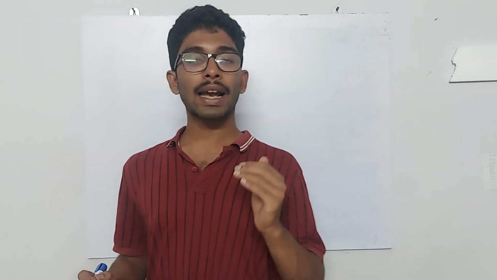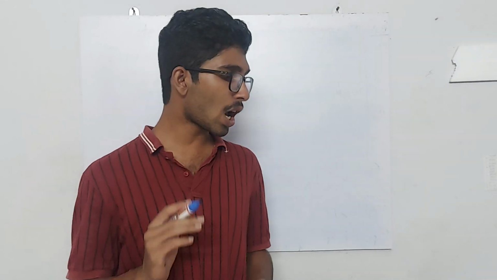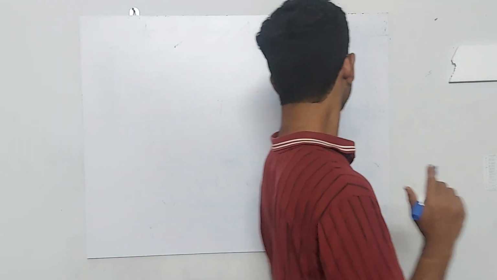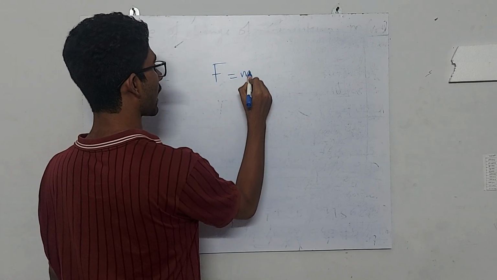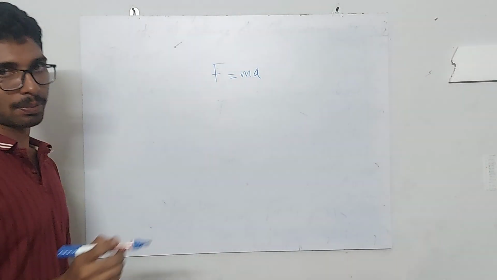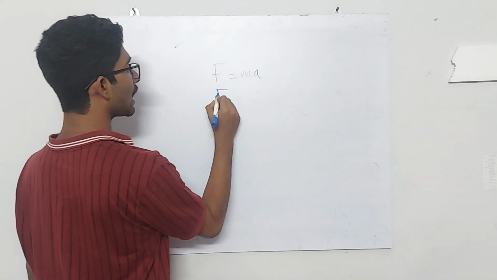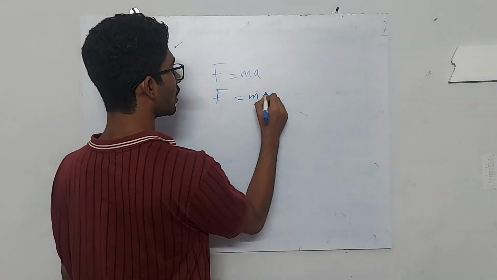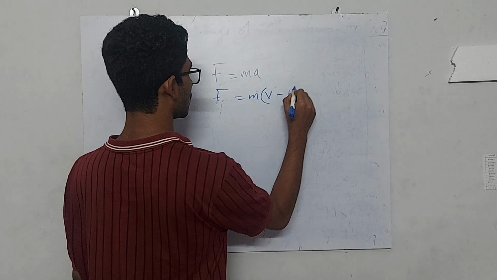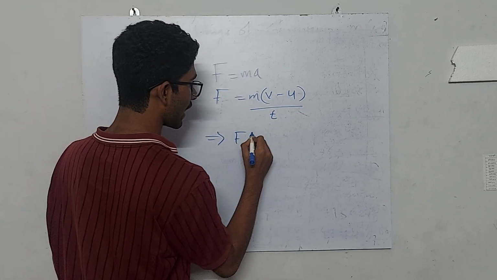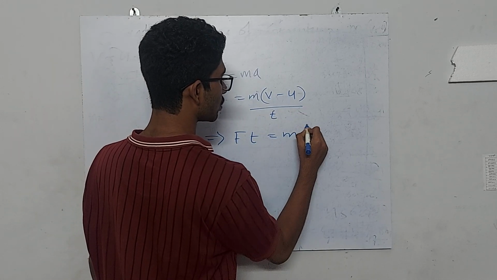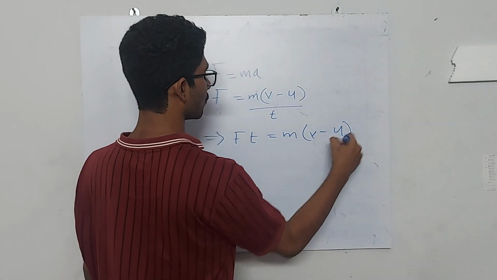Now the first law of motion can be derived from the second law of motion mathematically. And how is that? We will see that. We know the second law of motion states that F is equal to ma. Or in other words, we can write that F is equal to mass into (v minus u) divided by t, which can be written as force into time equal to mass into (v minus u).